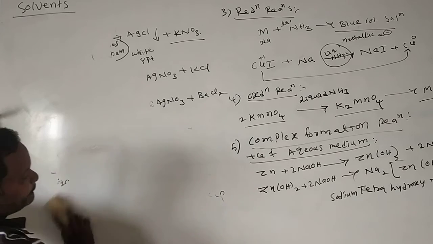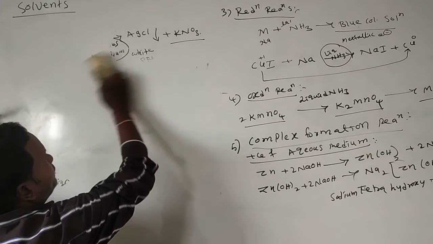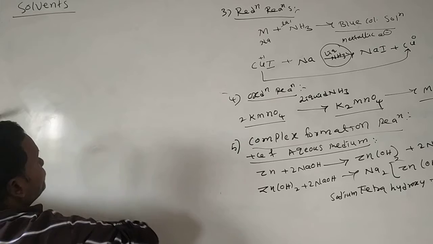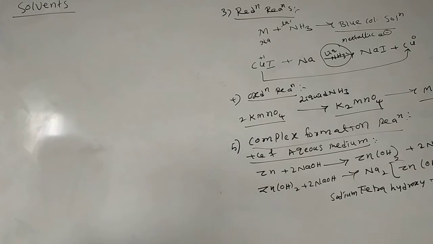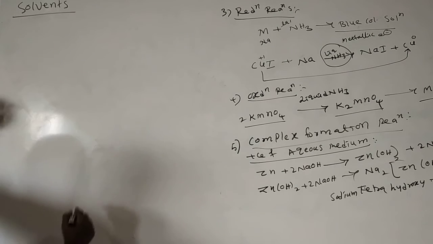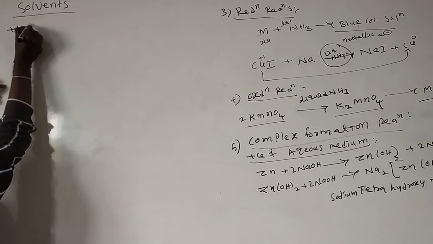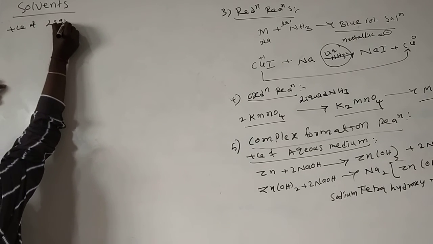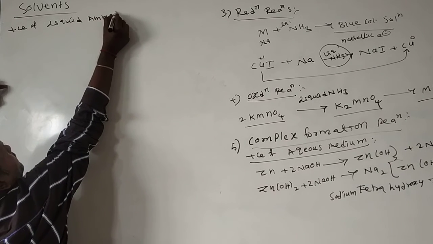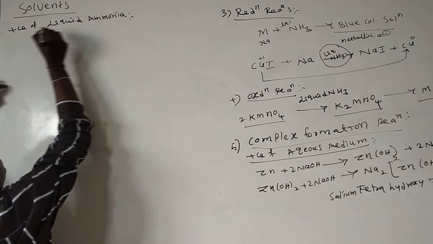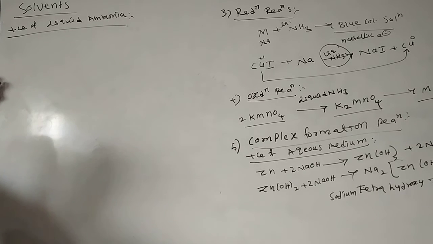Same reaction, what compound is formed in the presence of liquid ammonia medium? See that reaction in the presence of liquid ammonia.